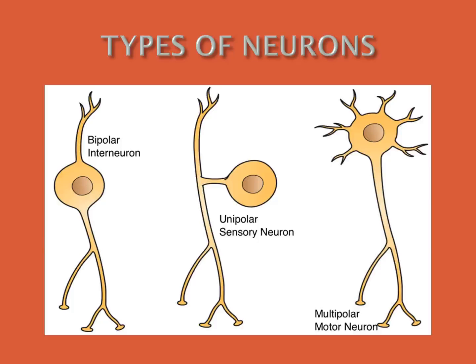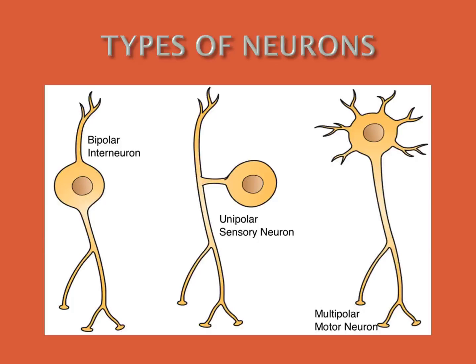Next we have to see motor neurons. Motor neurons, the other name is efferent neurons, carry impulses from the central nervous system to effector organs such as muscle fibers or glands. See the picture here, these are muscle fibers.